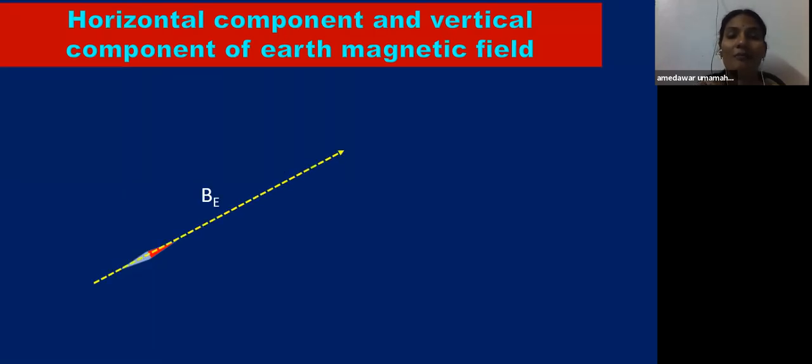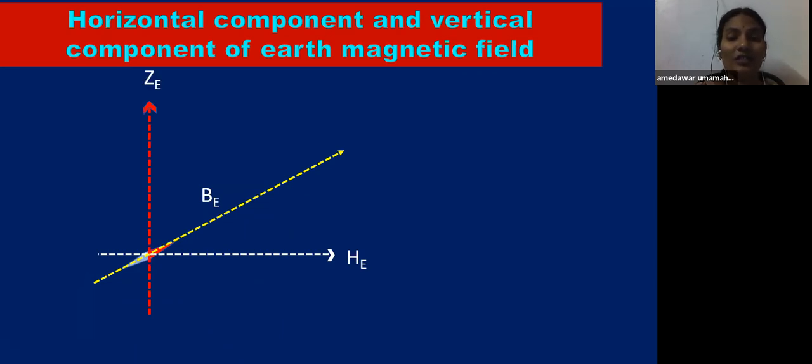This is the Earth's magnetic field direction. If you split this vector into two perpendicular vectors according to vector analysis, along the x-axis you get the horizontal component, and along the y-axis you get the vertical component.